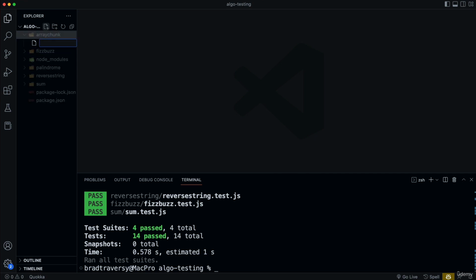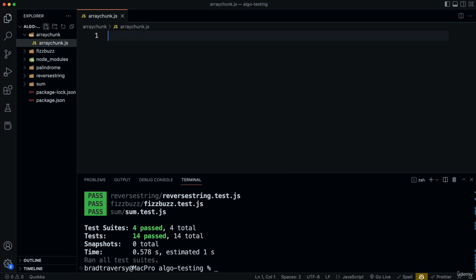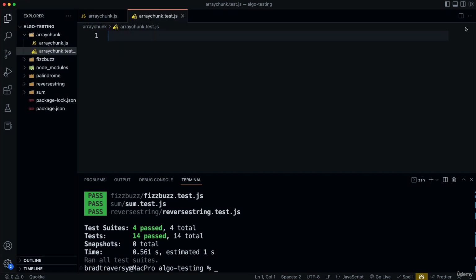And then inside that, let's create arraychunk.js and arraychunk.test.js. Now I'm going to switch it up a bit, and we're going to use the assertion library that Node.js includes. It's a core Node.js module called assert, and we're going to use it with Jest. So basically, we can just replace expect with assert.